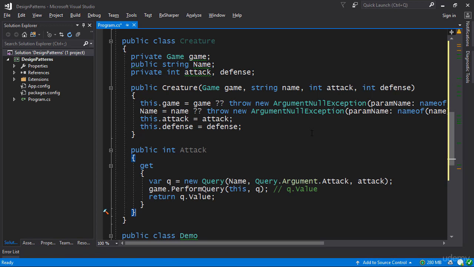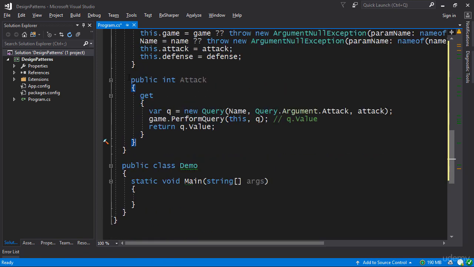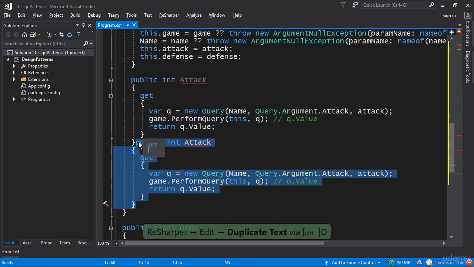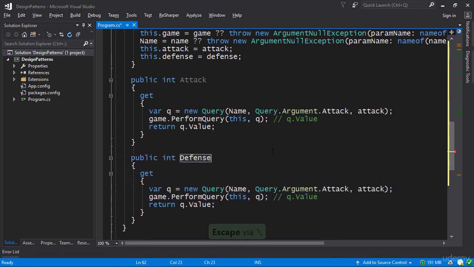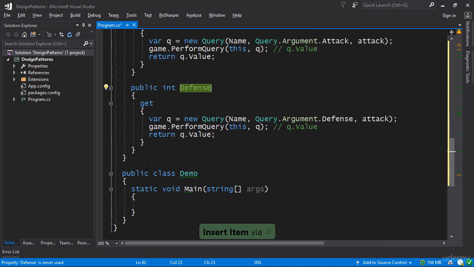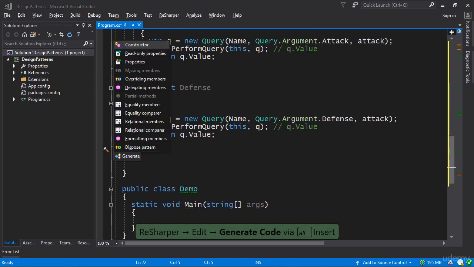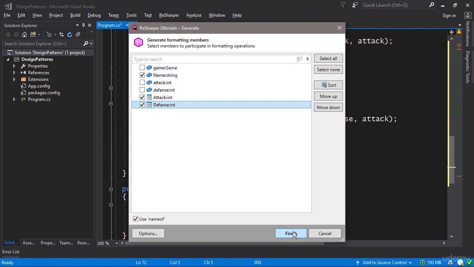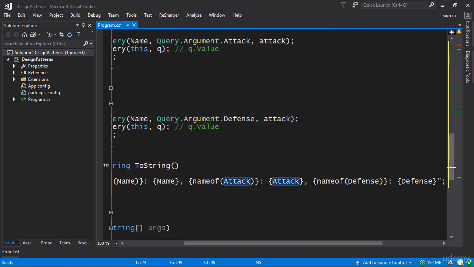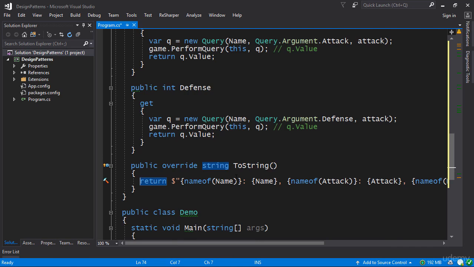Now we can perform a similar operation on defense. So I'm just going to duplicate this, and we'll have defense, and you simply specify defense here. So that's the accessors for the attack and the defense. Let's also implement some sort of ToString. So I'm going to go into formatting members. Now what I want to output is the name as well as the properties for attack and defense, not the fields, the properties. There we go. So let's press finish here, and we are done with the creature.